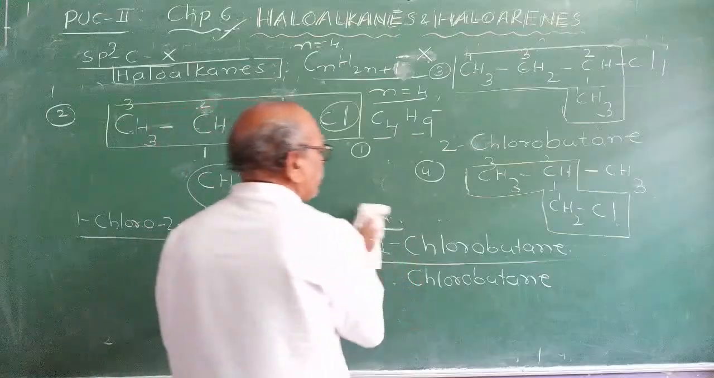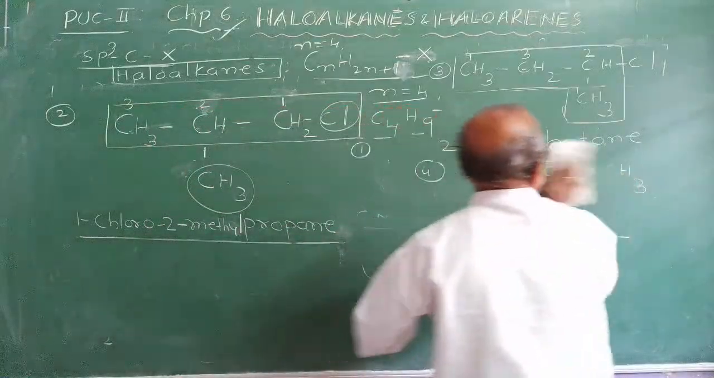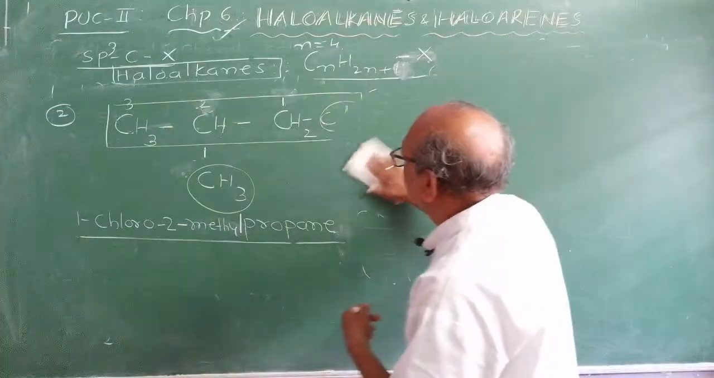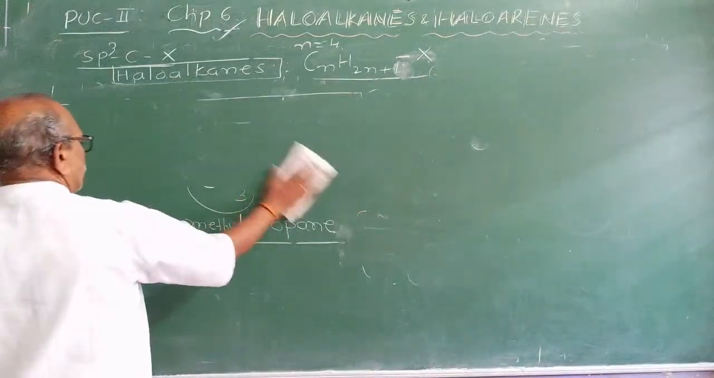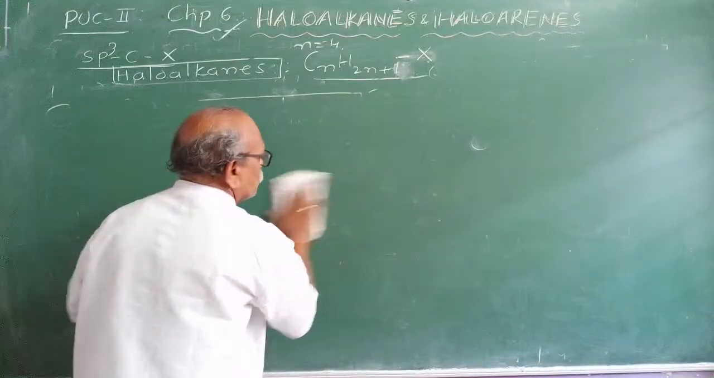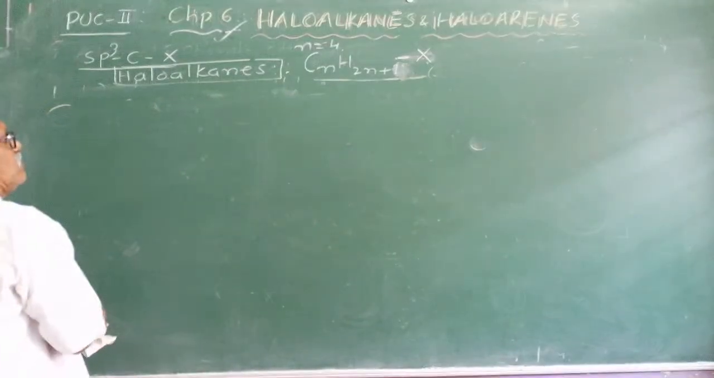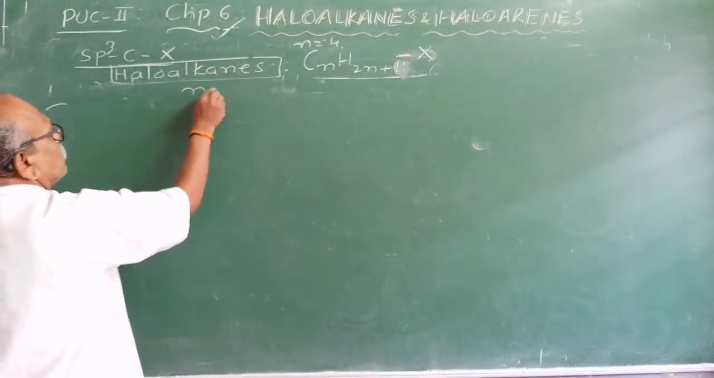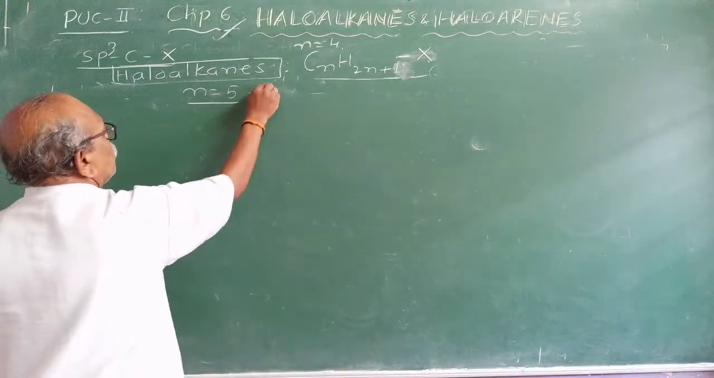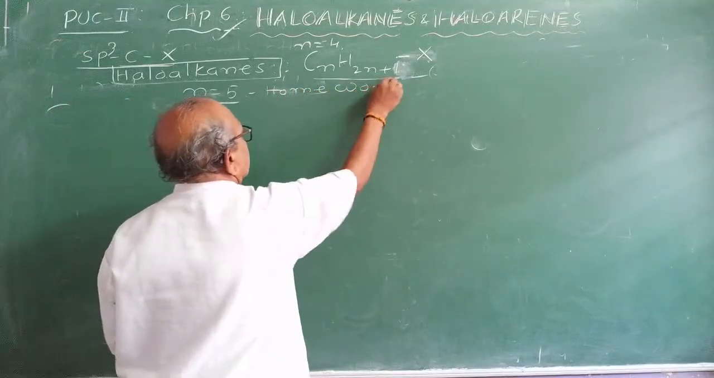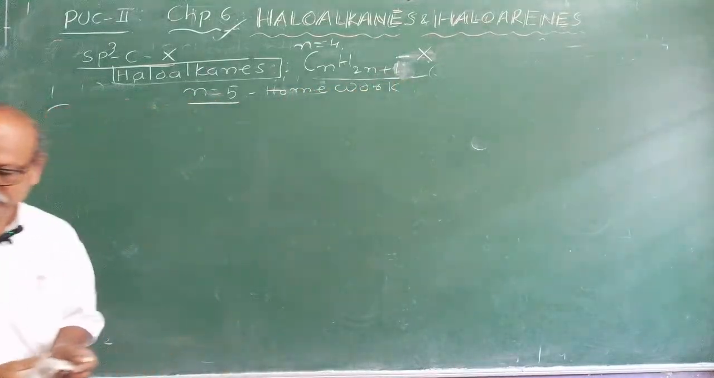Now try with n is equal to 5. Try to write the isomers of it. You wrote 3 isomers, structural isomers, and you take n is equal to 5, and you can take it as homework. N is equal to 5. Do the homework. Okay, can you practice it? And show me in the next class. We will move on to the next case.